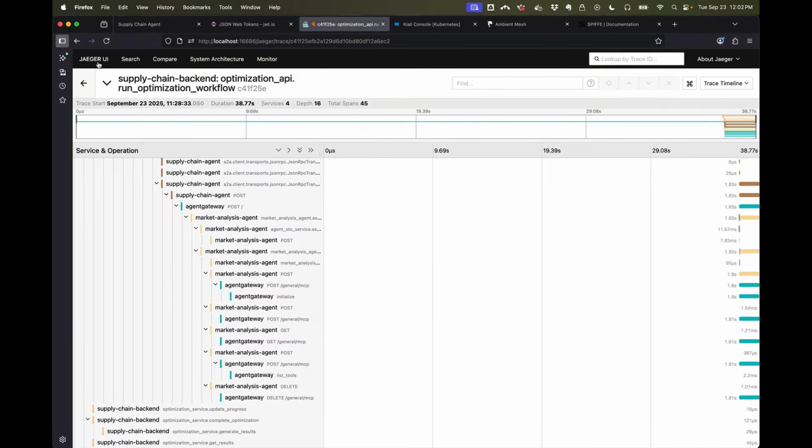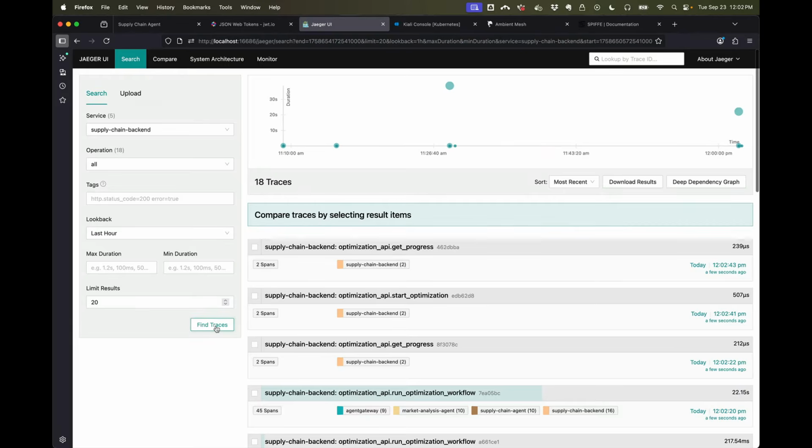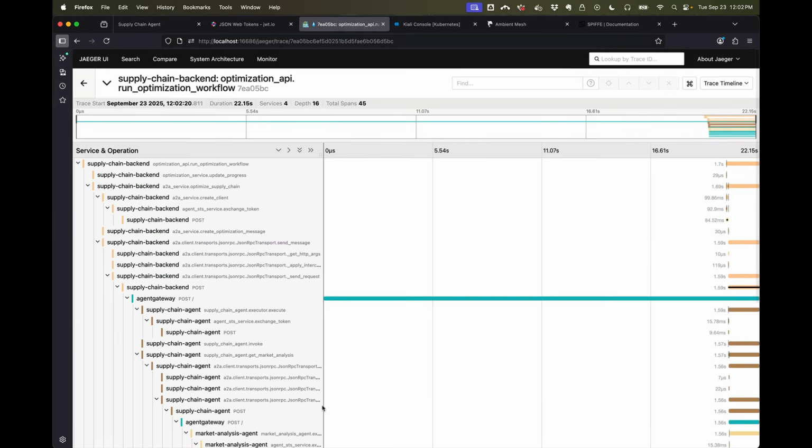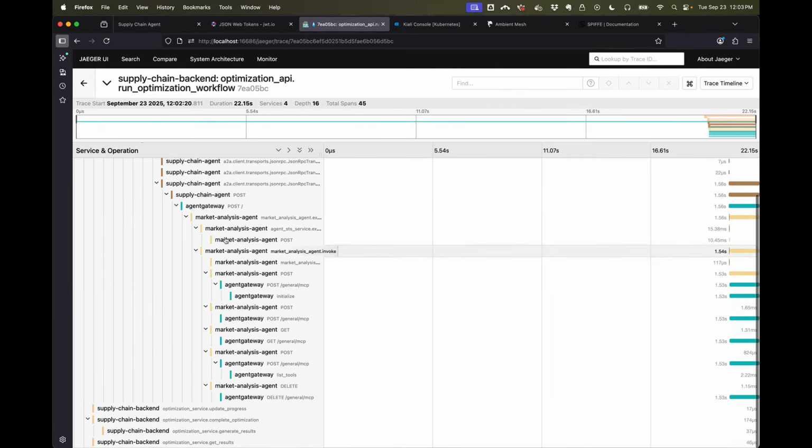If we come back here and look in the tracing dashboard, you can see a few seconds ago a number of spans following the path from supply chain backend all the way back into the MCP servers.